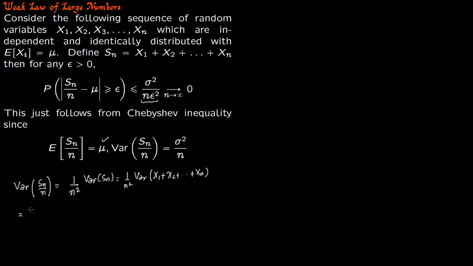So this is equal to 1 by n square times the variance of x1 plus all the way to the variance of xn, and this is equal to n times sigma square over n square, and this becomes sigma square over n. So this is the weak law of large numbers.